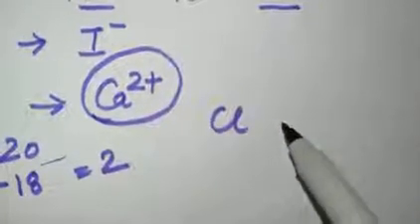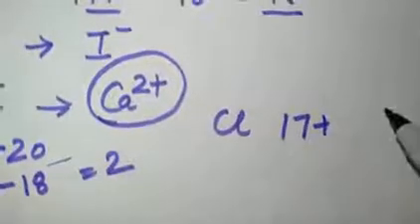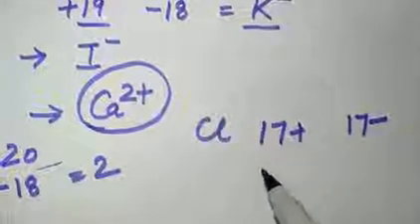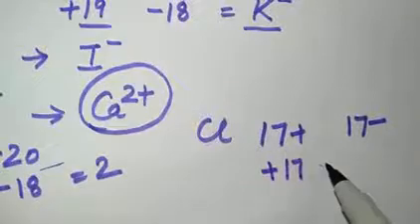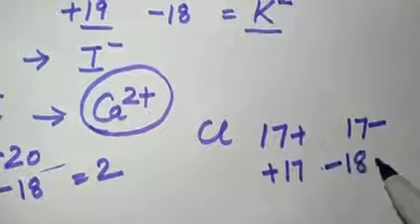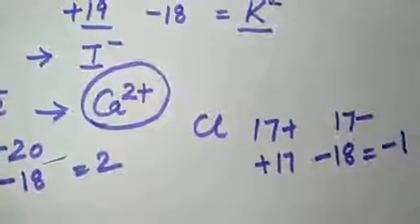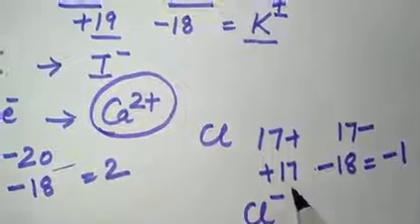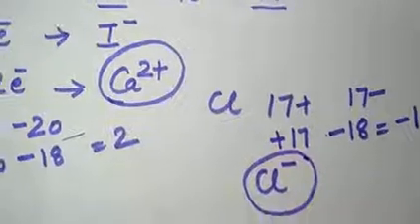Chlorine has 17 plus and 17 minus. When it gains the electron, this becomes plus 17 and minus 18. So the net charge is minus 1, and chlorine becomes the chloride ion. This is known as chloride ion.